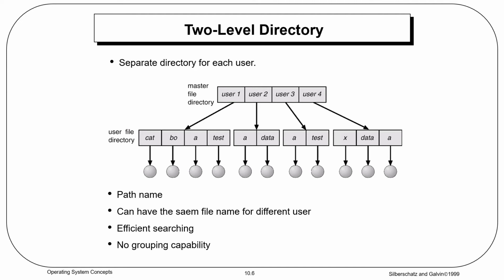When a user job starts or a user logs in, which user is using which file? Let us see how this happens. When a user logs in, the system's master file directory, MFD, is searched. The MFD is indexed by username or account number, and each entry points to the UFD for that user. User 1 leads to its UFD, User 2 to its UFD, User 3, User 4, each to its UFD.